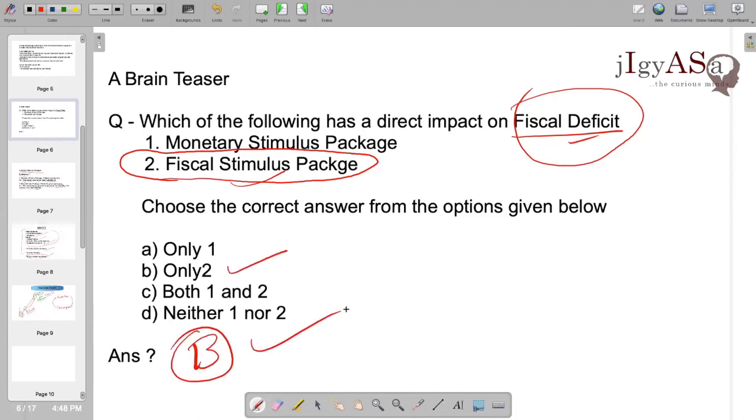I hope all of you have given the right answer. Now I understand that many of you may have more knowledge than this, and many of you may not have any knowledge of the economy. So the video I have made is from a very basic perspective. If you do not understand the basics, then please comment in the comment section. We'll make videos on that.